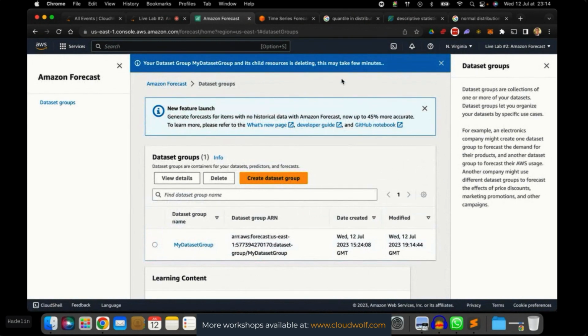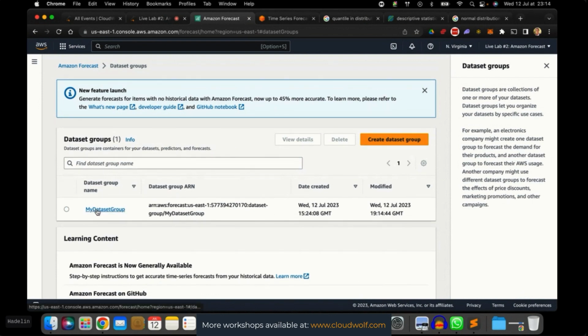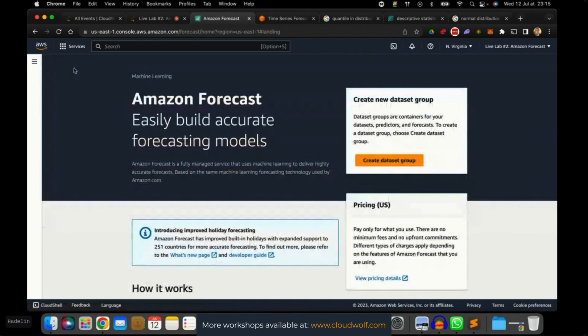I know this may take a few minutes. Sorry, I thought it would be instant because everything was removed anyway. It should take really a few seconds to delete the dataset group. There you go. Now it's deleted. You see, if I click here, everything is gone. I can't expand it to see the dataset group, and I have to create a new one. So there you go. Live lab number 2 done.